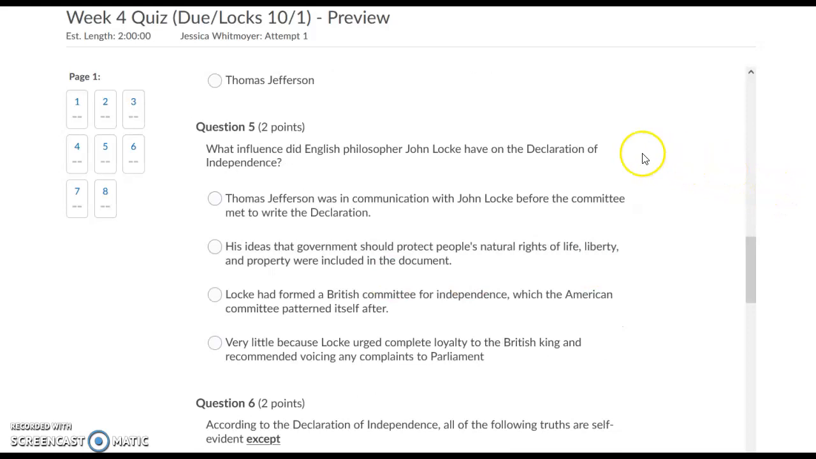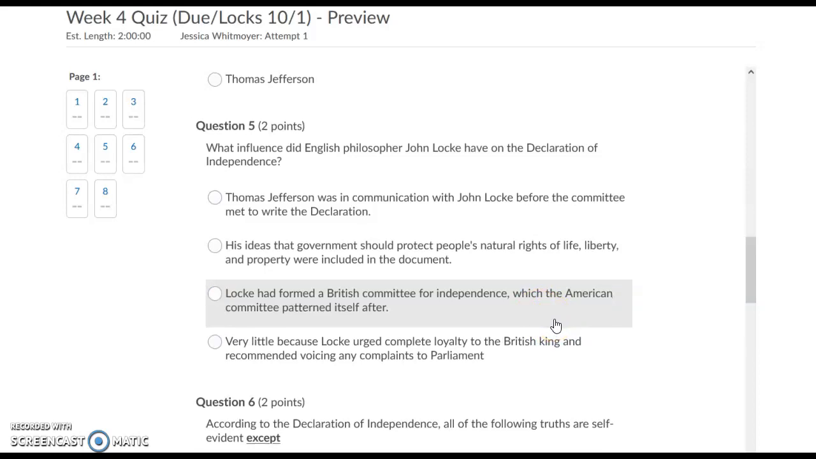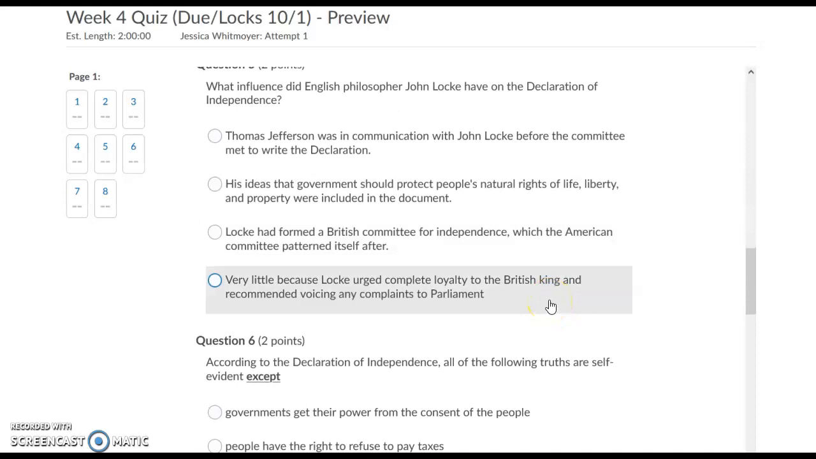Question 5. What influence did English philosopher John Locke have on the Declaration of Independence? Thomas Jefferson was in communication with John Locke before the committee met to write the Declaration. His ideas that government should protect people's natural rights of life, liberty, and property were included in the document. Locke had formed a British Committee for Independence, which the American Committee patterned itself after. Very little, because Locke urged complete loyalty to the British king and recommended voicing any complaints to Parliament.